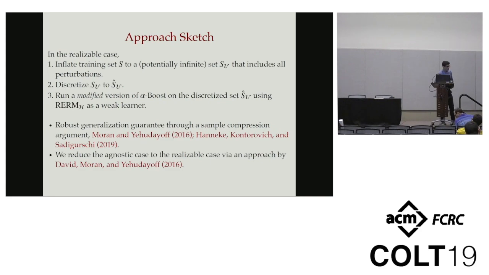We establish robust generalization guarantees through a sample compression argument. And this is based on recent work by Moran and Yehudayoff, and Hanneke, Kontorovich, and Sadigurschi. For the agnostic case, we showed that it can be reduced to the realizable case, also following an approach by David, Moran, and Yehudayoff.